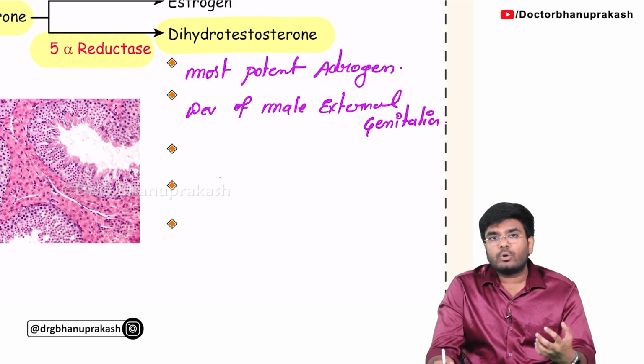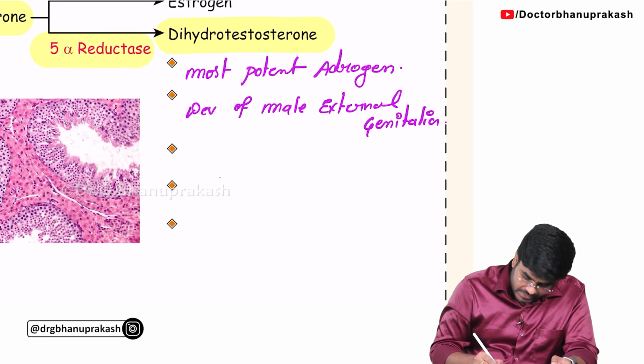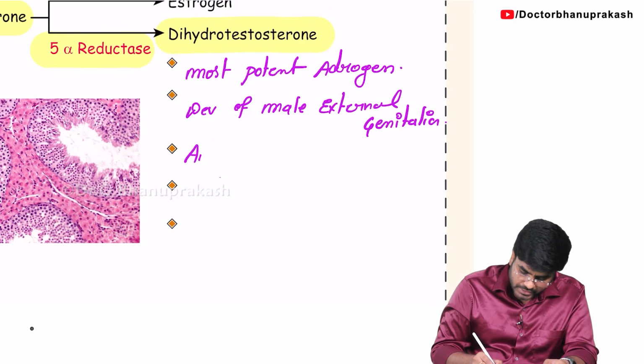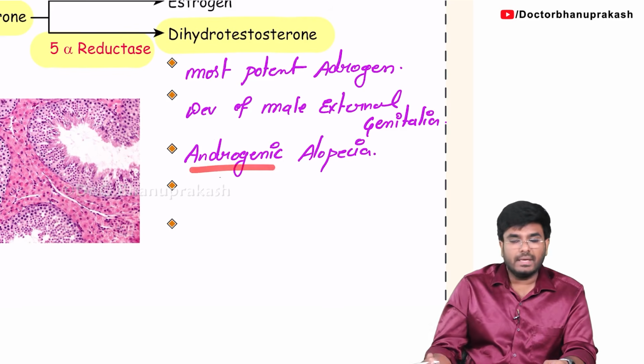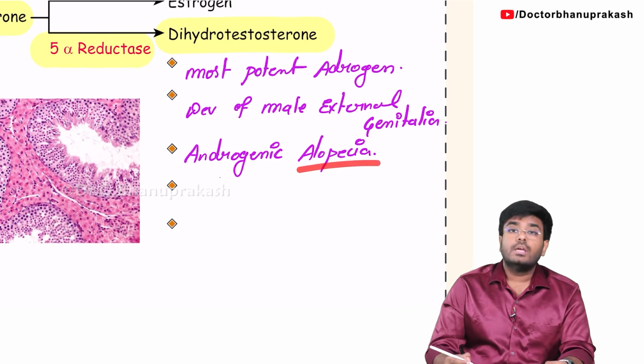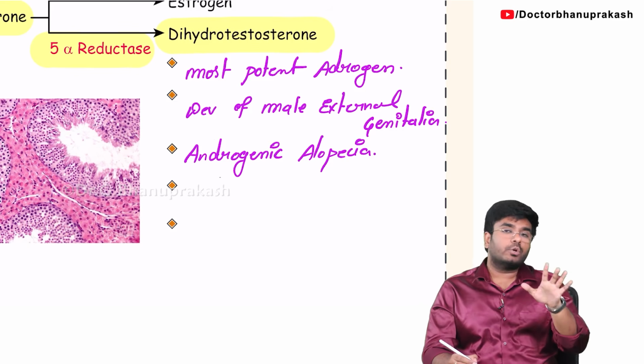The high levels of dihydrotestosterone can lead to androgenic alopecia. So it's DHT which is going to be responsible for androgenic alopecia. Androgenic alopecia in males means baldness. So the baldness which is happening in a male is because of dihydrotestosterone.